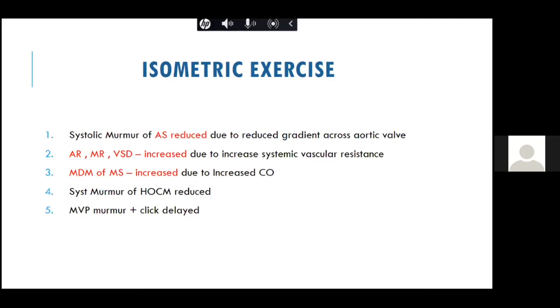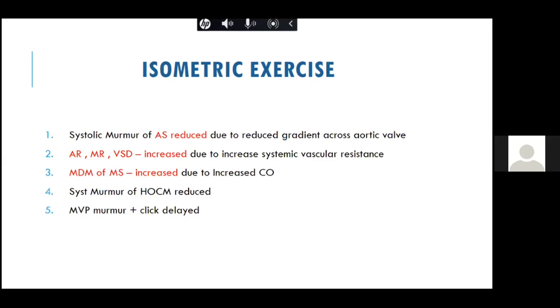Now, in patients with AR and MR, because of the increased systemic vascular resistance, the runoff is increased, and in the MR murmur, the blood flow from the LV to the LA increases, and that is why the AR murmur, MR murmur, and even VSD murmur increase during the hand grip. We know that the mid diastolic murmur of MS is also increased because anything that increases the cardiac output increases the LA pressure, which causes an increased gradient from the LA to LV, and that is why the mid diastolic murmur of mitral stenosis is increased on hand grip.